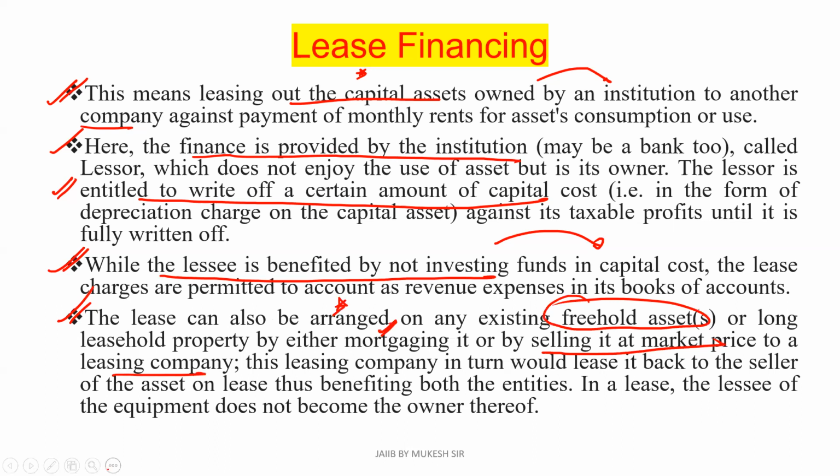This leasing company in turn would lease it back to the seller of the asset, thus benefiting both the entities.